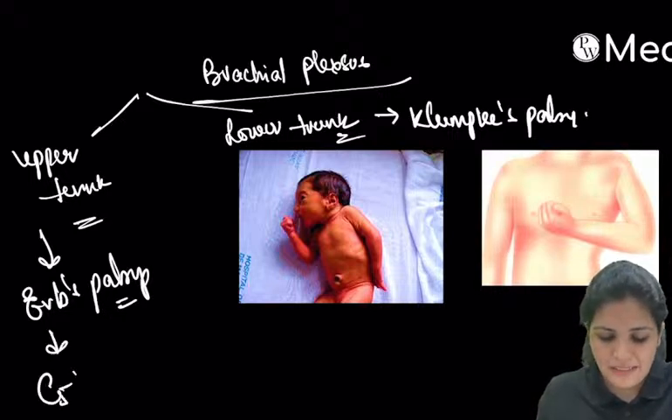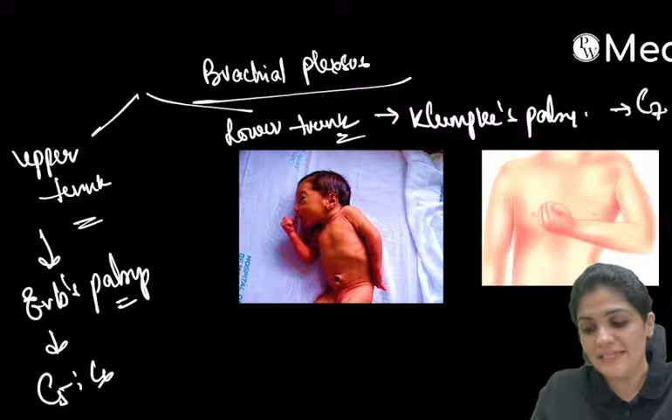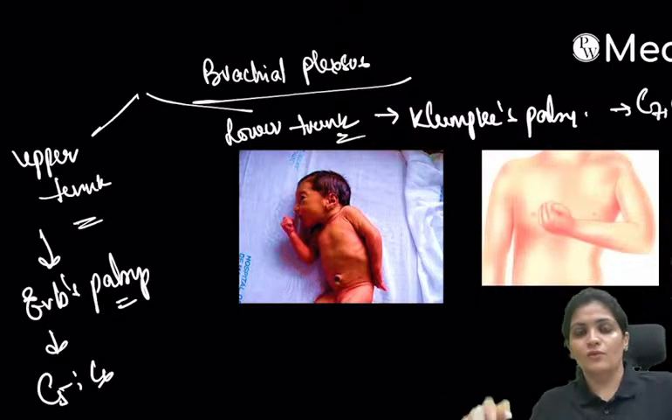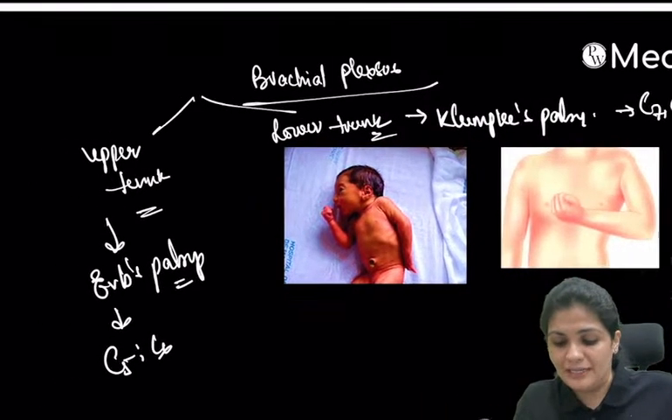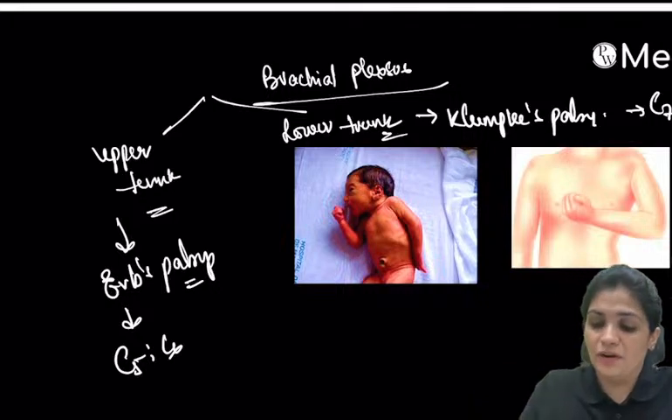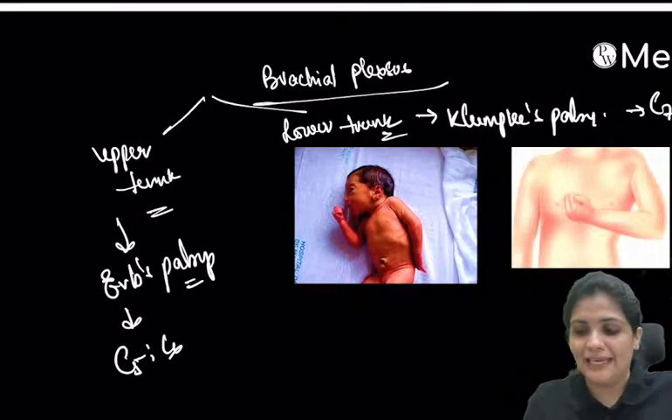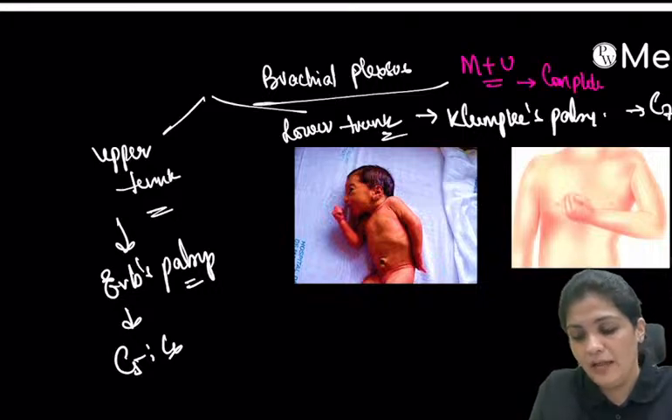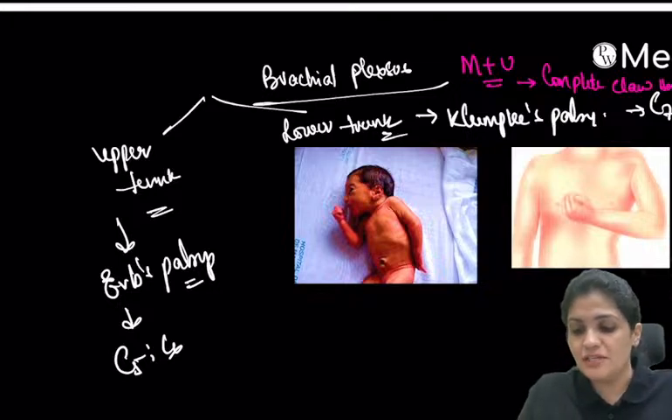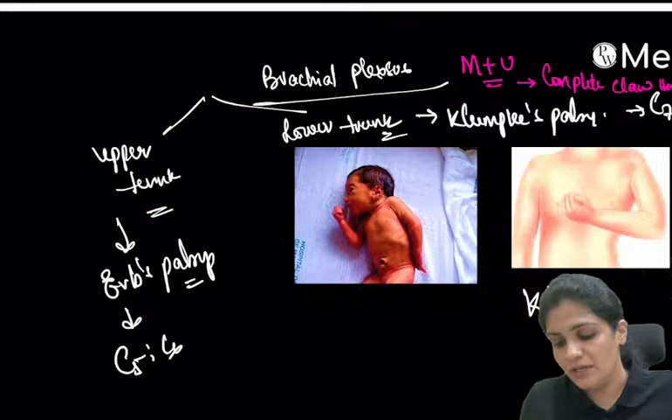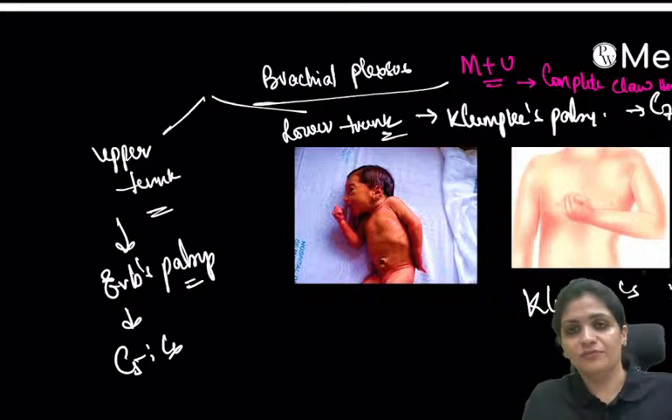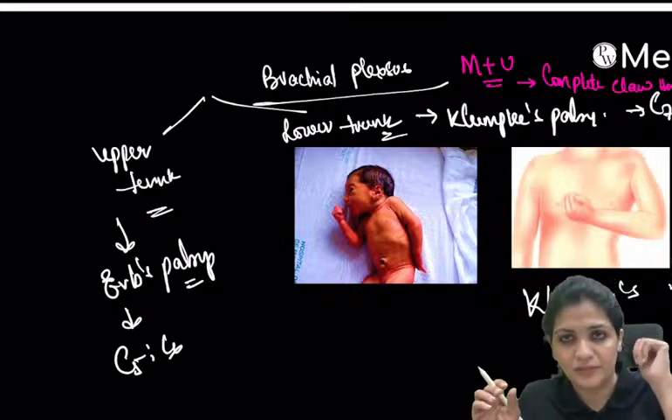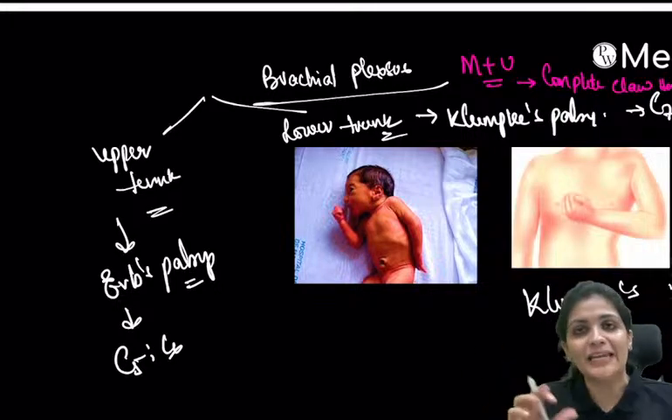Upper trunk is mainly C5 and C6. The lower trunk is mainly C7 and C8. Whenever there is damage to the lower trunk, that is Klumpke's palsy, as we have already discussed, the median and ulnar nerves get damaged, which results in a complete claw hand. This is Klumpke's palsy, where you can see complete clawing of the hand, with damage to both the median and the ulnar nerve.